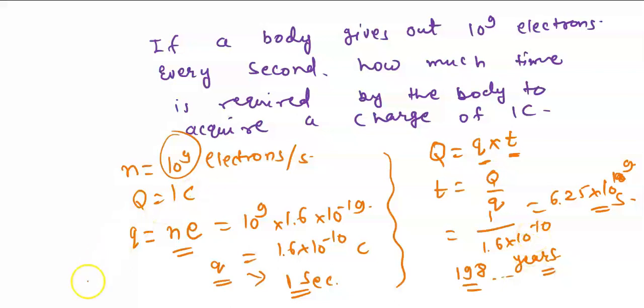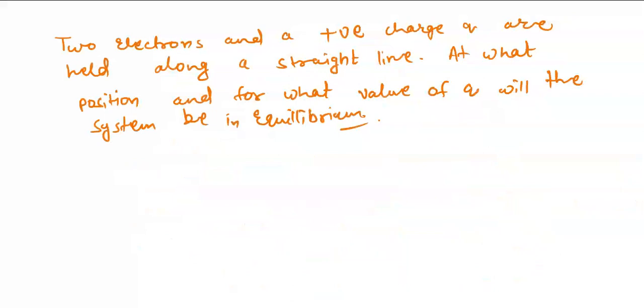Agreed? Yes, sir. See, the question says that 2 electrons and a positive charge q are held along a straight line. So at what position and for what value of q will the system be in equilibrium? Now try to understand.